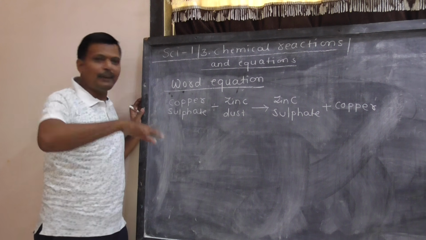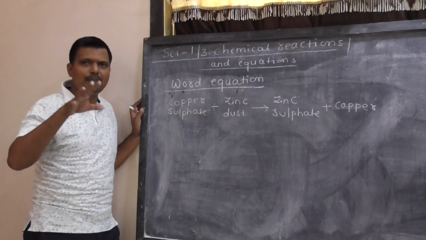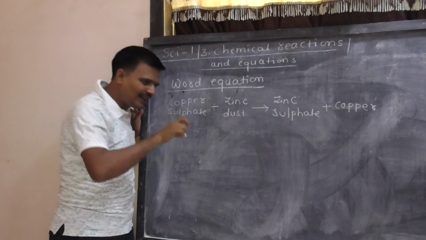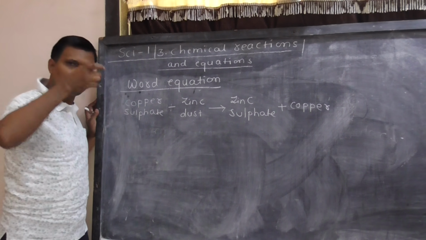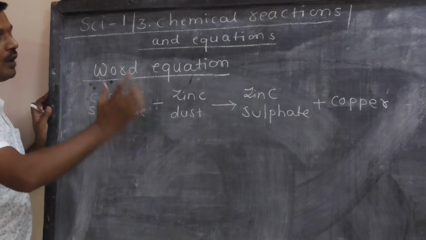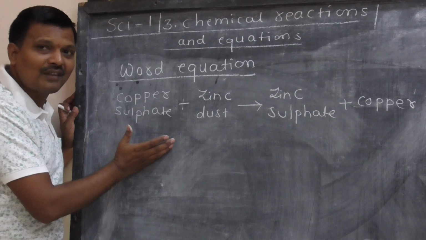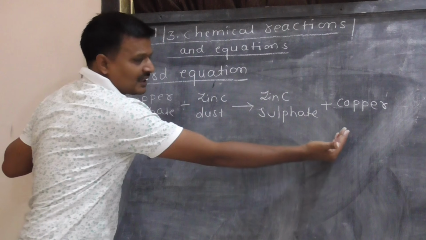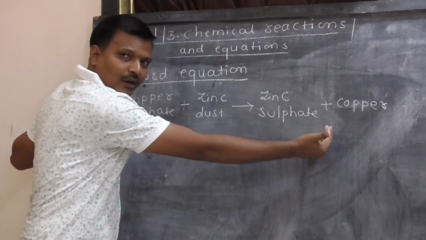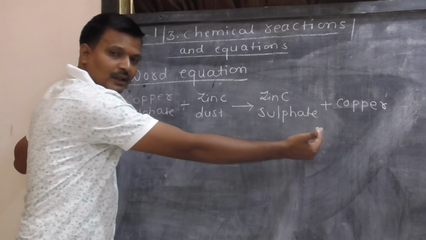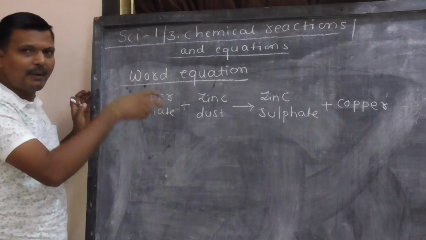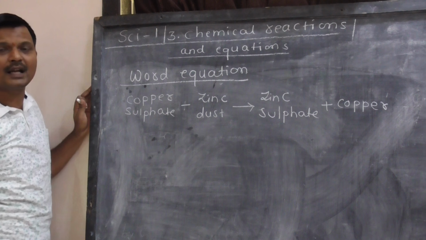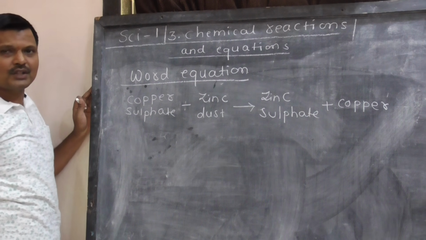I again repeat, board may ask questions like identify the reactants, identify the products. So always remember, reactants are always on left side of chemical equation. Products are always on right side of the equation. Their definition: substances which are taking part in chemical reactions are called reactants. Substances formed after chemical reaction are called products.